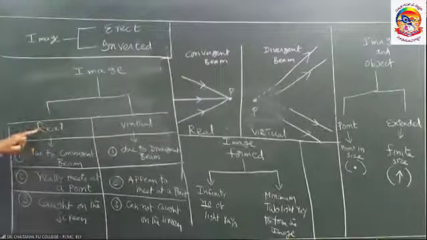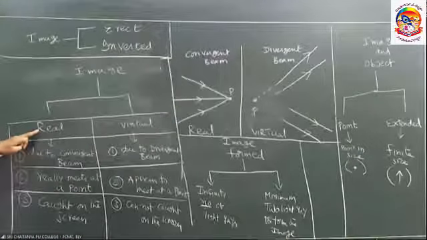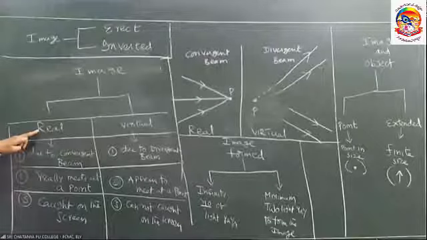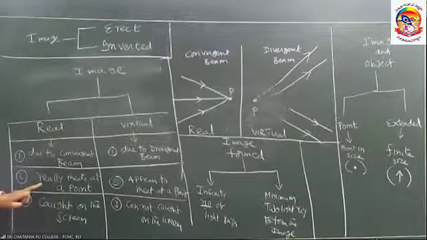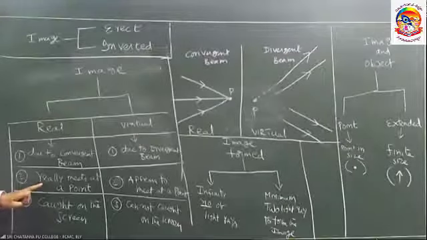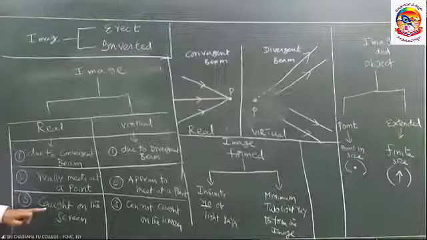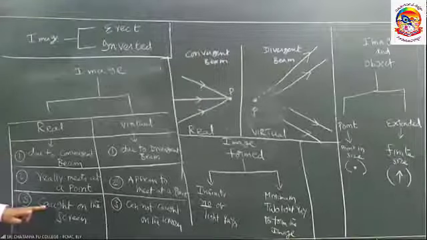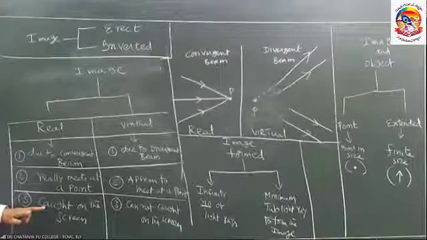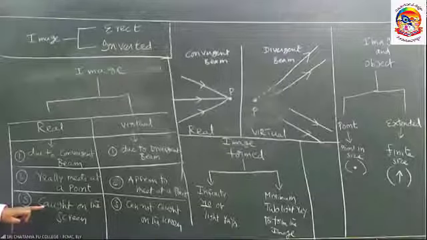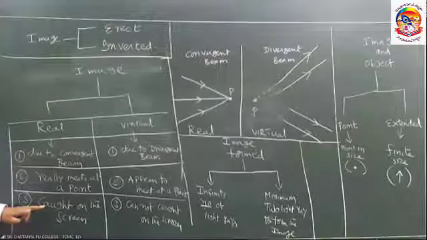Real image will be formed. The light rays after reflection, after refraction, really meet at a point. Real images can be caught on the screen if we keep the screen at that point where they are going to meet.